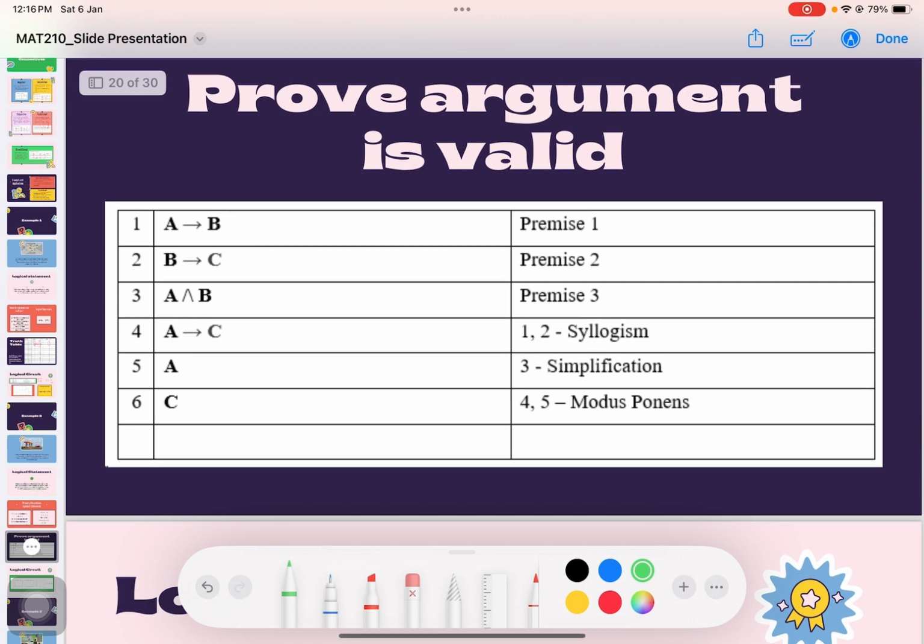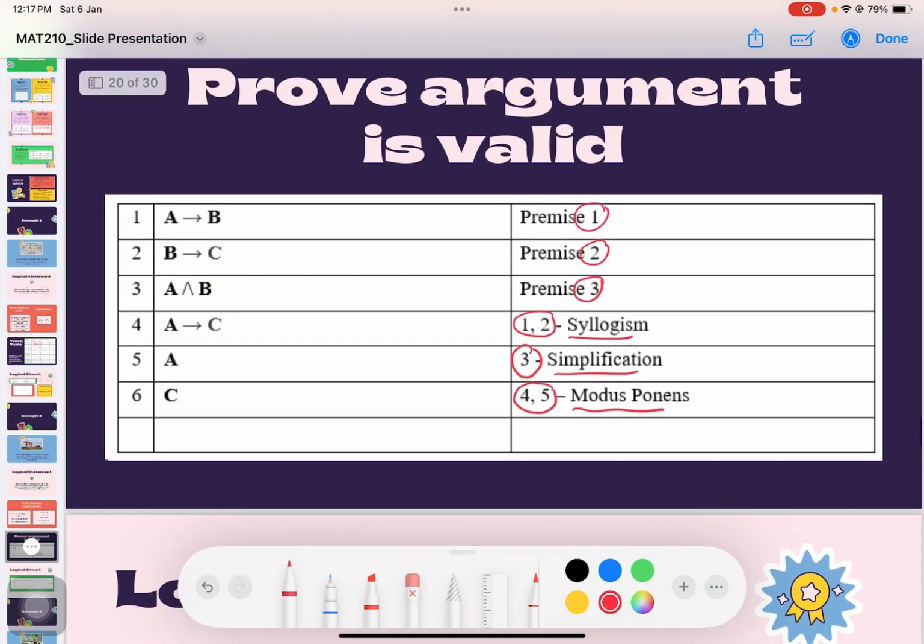So first, we have to write all of the premises, which is A implies B as premise 1, B implies C as premise 2, and A and B as premise 3. So by using the first and the second premise and applying the syllogism method, we can get A implies C. And by using the third statement and applying the simplification method, we can get A. Next, by using the fourth and the fifth statement in the table and applying the modus ponens method, we can get C.